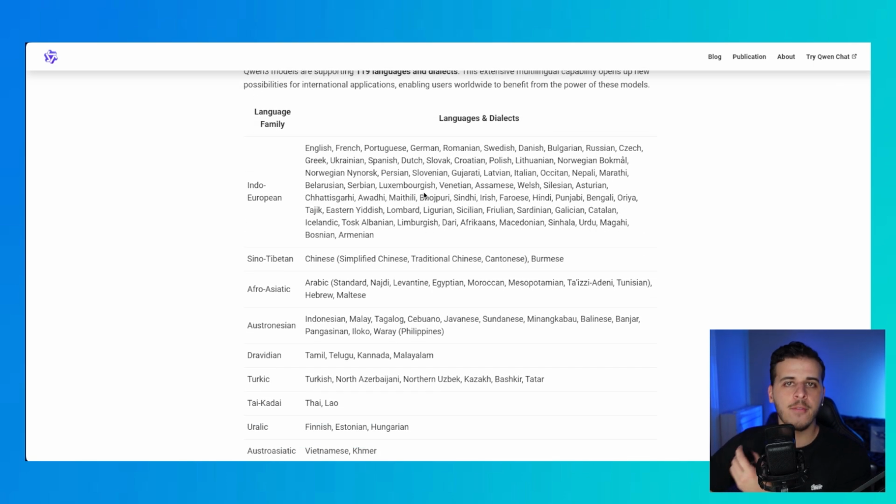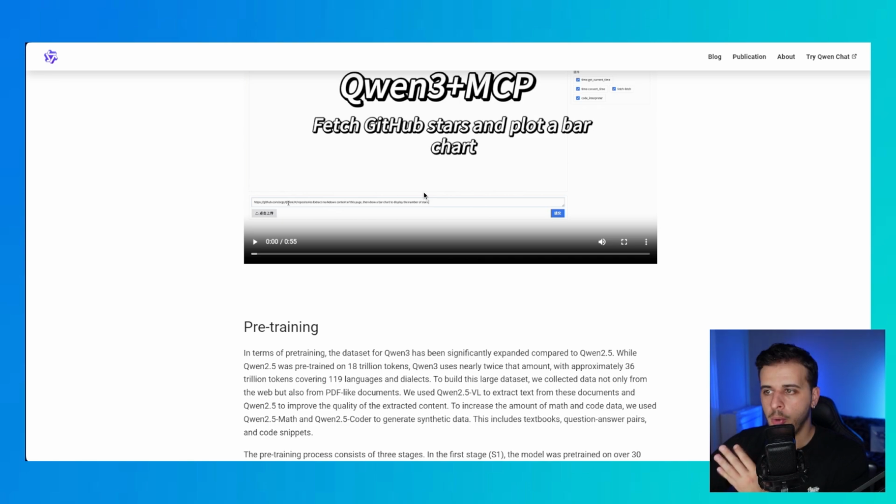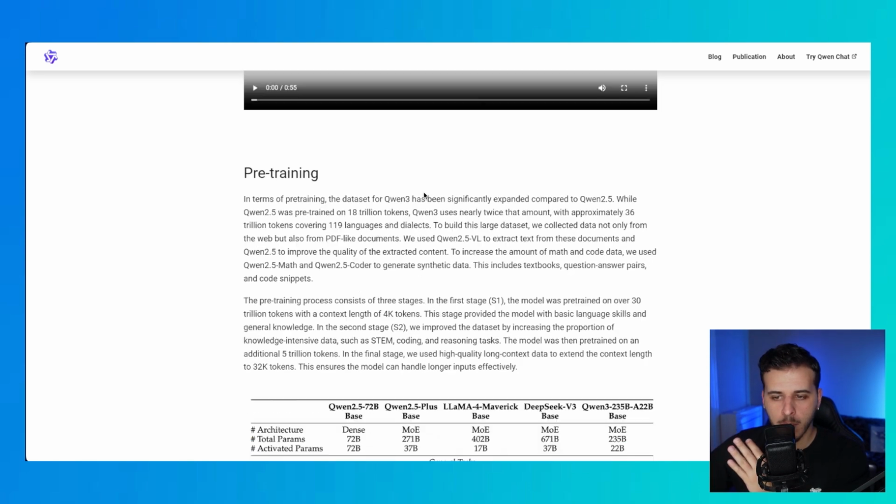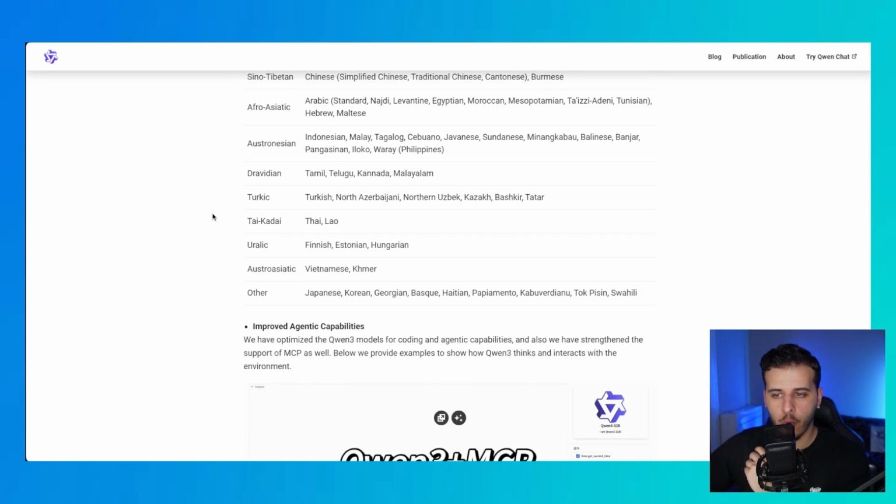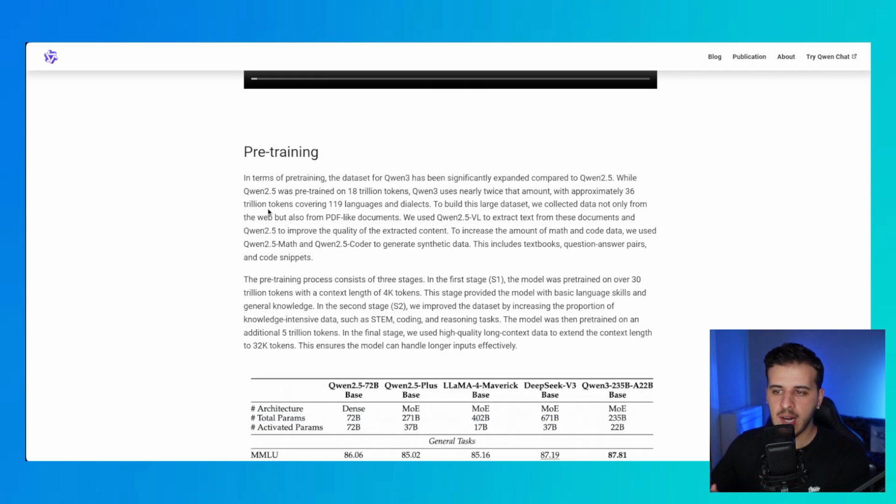And what they have done to achieve this kind of performance with such small models is pre-training. Oh yes, it's pre-training. They trained on 36 trillion tokens. 36 trillion tokens. This is an insane amount of data covering languages and dialects across the world. This data is high quality, but they also used PDF-like documents. And this is a new paradigm. There is so much more new data.